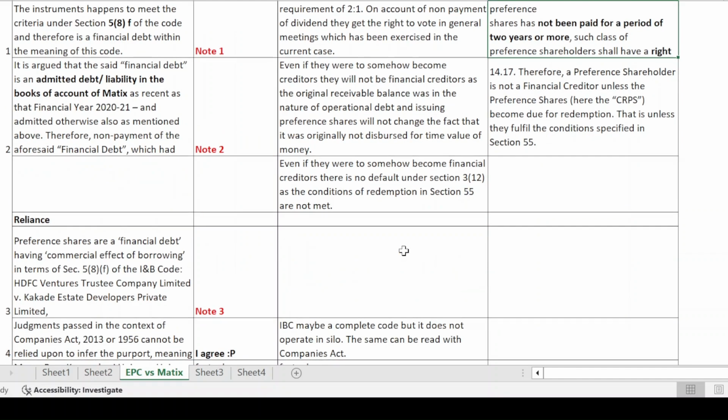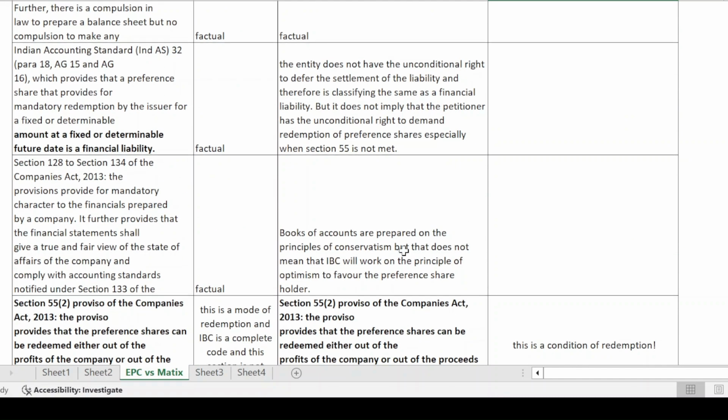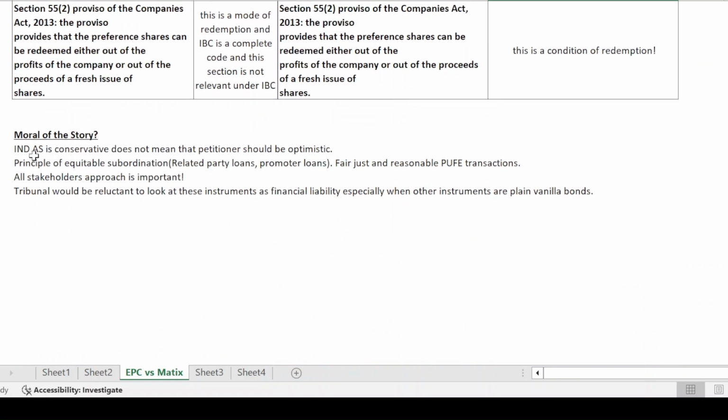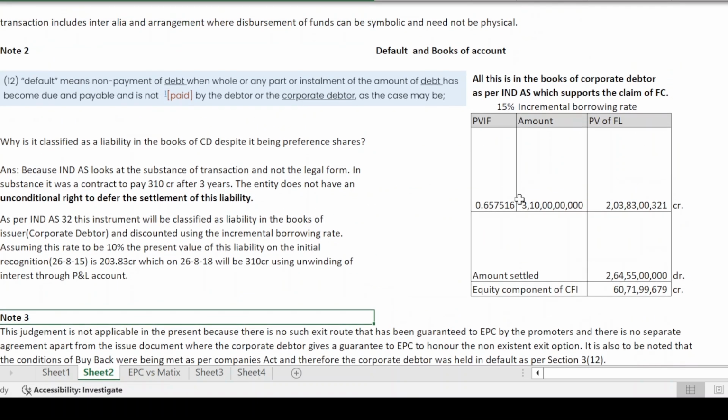Now, when you look at this entire discussion, you realize, where is the conflict here? The conflict is that if you look at the Indian accounting standards, they would account for this instrument in a different way. The Indian accounting standards would say that there is an obligation that I have to pay 310 crores after 3 years.